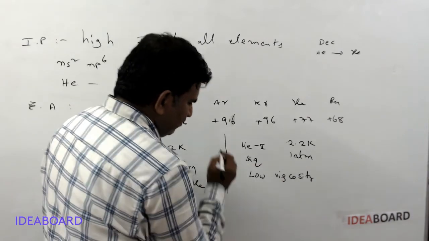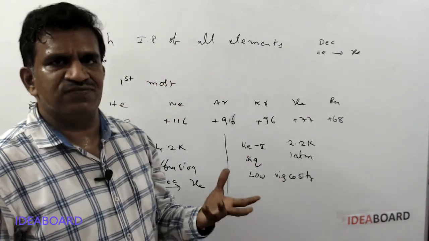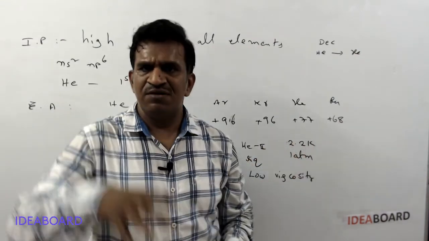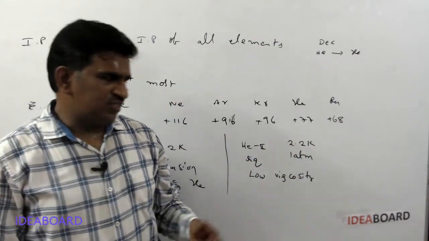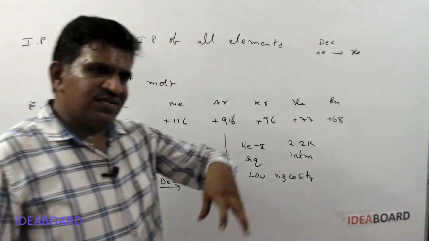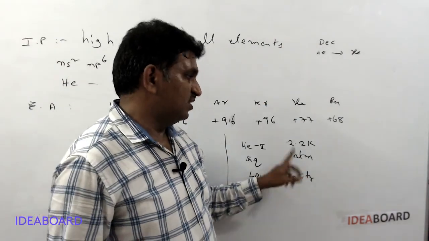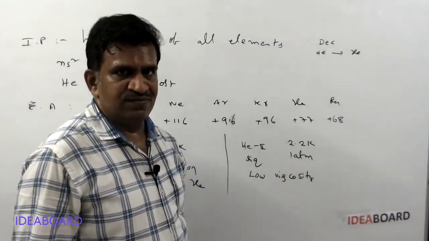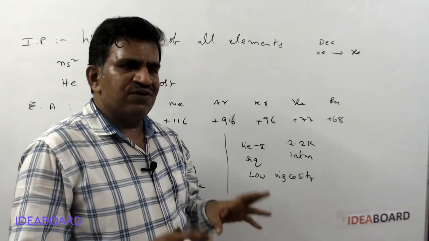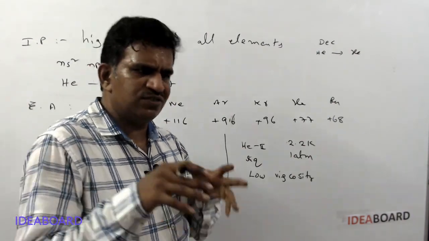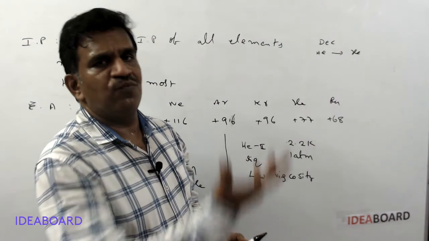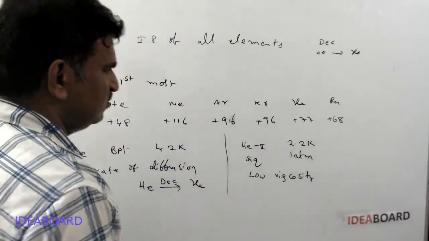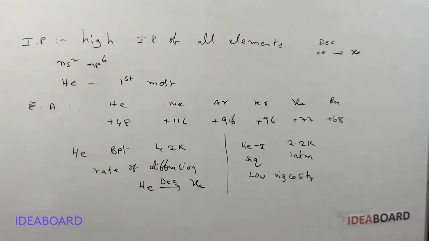So please remember, when helium 2 is taken, how is it formed? When normal helium is condensed to 2.2 Kelvin temperature, means we are decreasing the temperature. Actual boiling point is 4.2. We are again decreasing to 2.2 Kelvin temperature at 1 atmosphere pressure. Then it forms helium 2 liquid. This helium 2 liquid has a very low viscosity value. Because of this, what happens? It flows upwards instead of the normal downward flow of a liquid. That is the unusual property shown by helium.